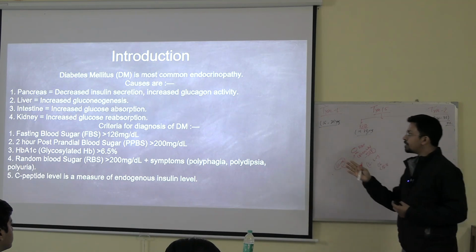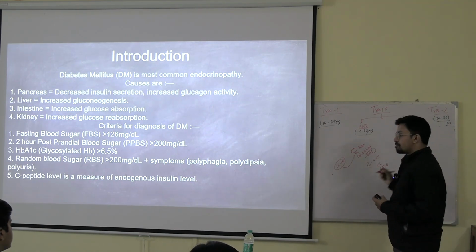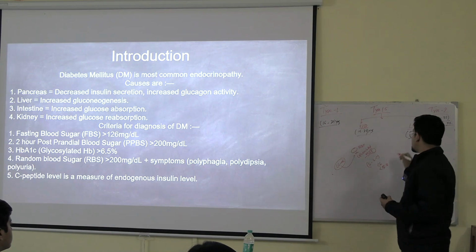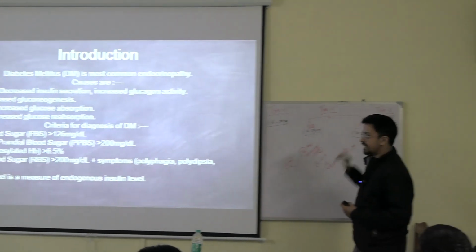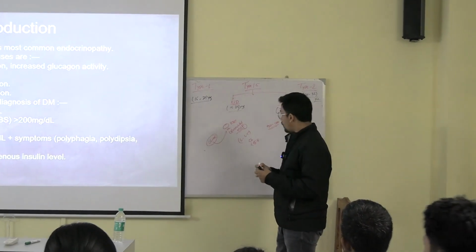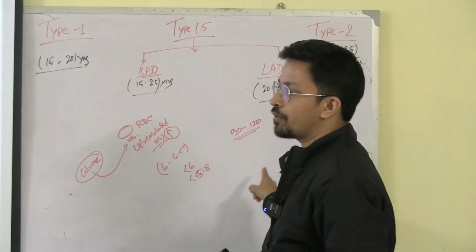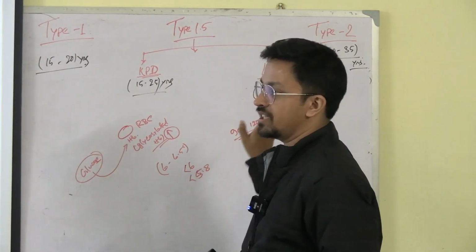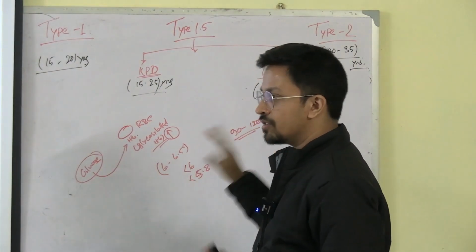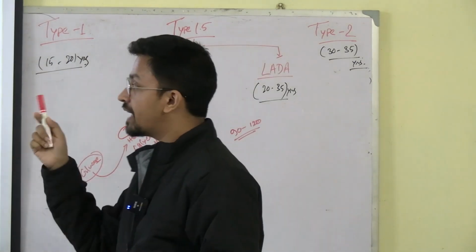But HbA1c makes it an average over the 3 to 4 months. How come? RBC lifespan. Exactly, good catch. RBC lifespan is 90 to 120 days. So whatever glucose is binding with the hemoglobin is going to stay there for 90 to 120 days. That is why 1 day's diet will not change this. So when you are averaging over 3 to 4 months, you get a better result.